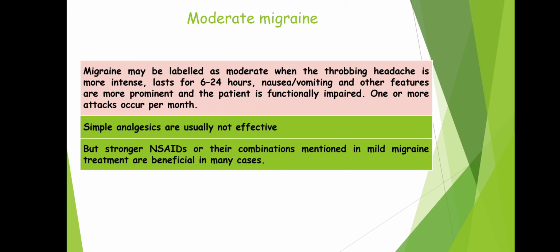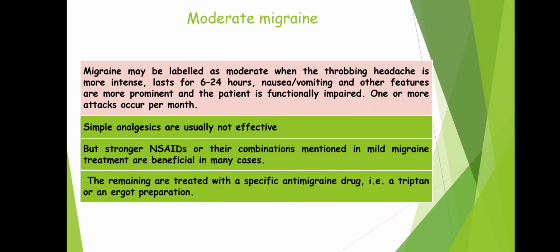Like in mild migraine, we initiated from simple analgesics and then increased the level of the medication. Similarly, in moderate migraine, simple analgesics do not work, so we should start from non-steroidal anti-inflammatory drugs. So drugs such as ibuprofen, naproxen, diclofenac, indomethacin, mefenamic acid, and so on should be opted, either single or in combination.